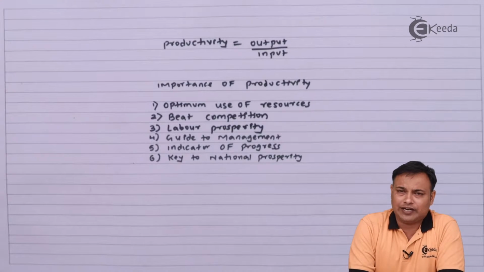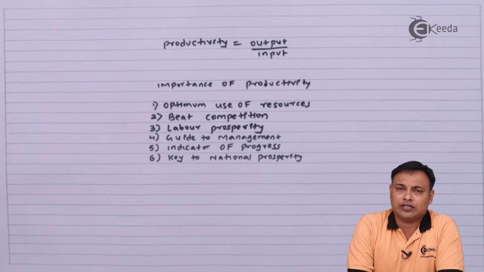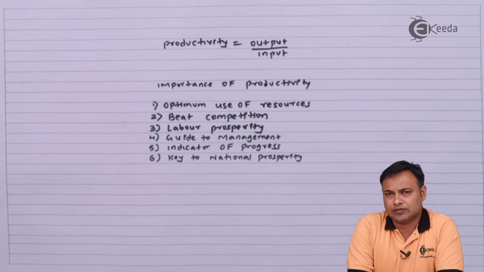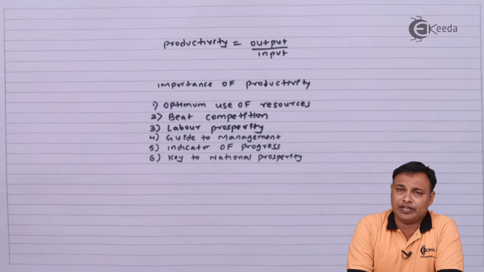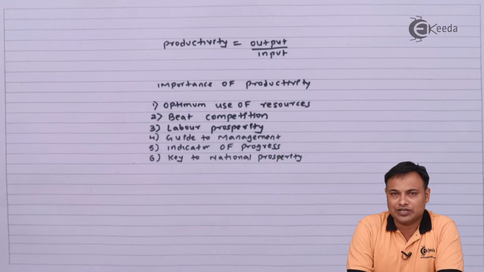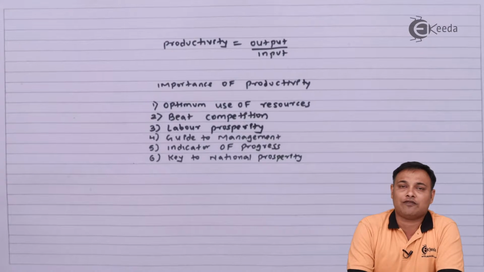This has created a very good image in the eyes of the consumers or the customers. I can say a company with a higher productivity will be able to beat the competition. They can stand out in terms of performance, they can stand out in terms of production, they can stand out in terms of overall quality, and thereby they will always beat their competitors.